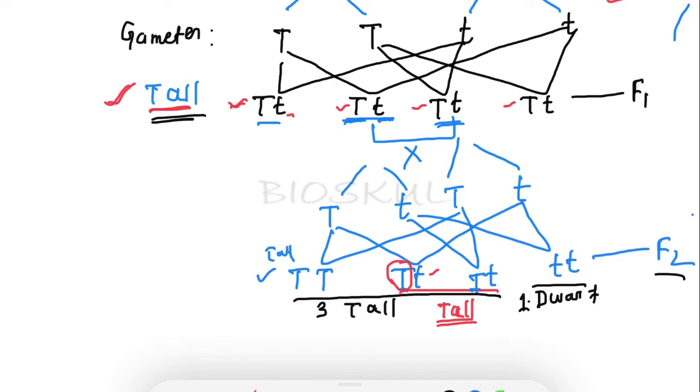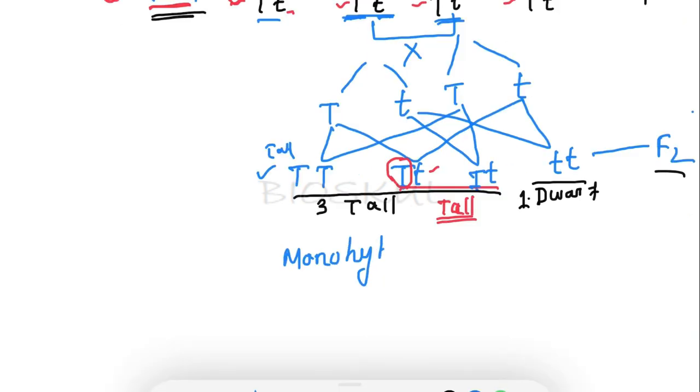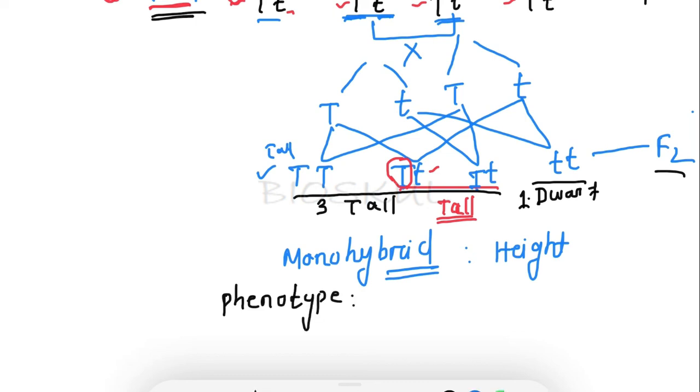So here, can you please tell me, is it a monohybrid cross or a dihybrid cross? Yes, you are right. This is a monohybrid cross. Why is it a monohybrid cross? Because in this cross, only one trait is considered, that is plant height. That's why it is known as a monohybrid cross. So in the monohybrid cross, what is the phenotypic ratio? In the F2 generation, you can see 3 plants are tall and one is dwarf. So the phenotypic ratio is 3:1, right? 3 plants are tall and one plant is dwarf.